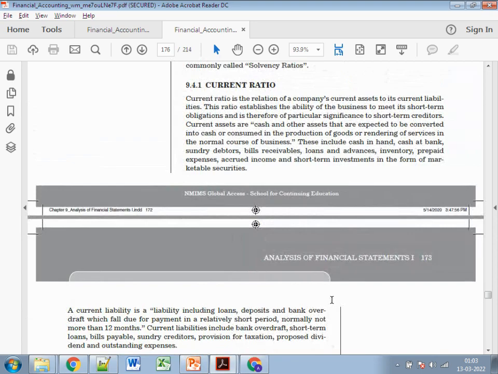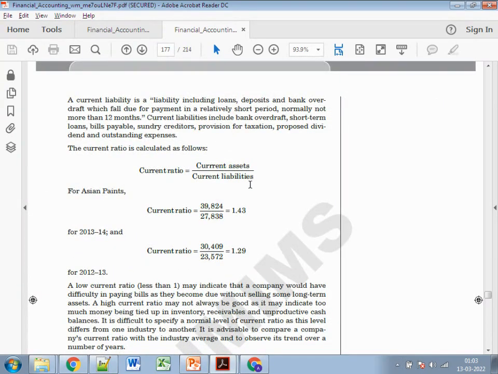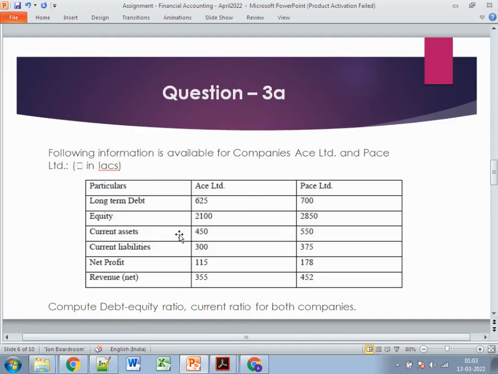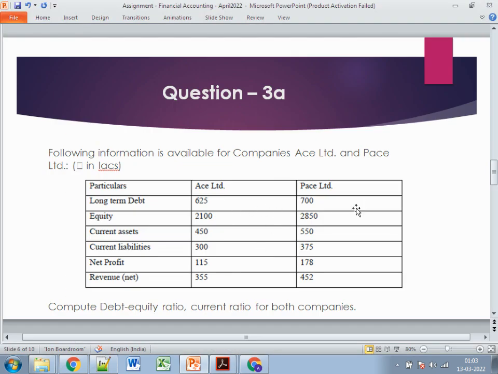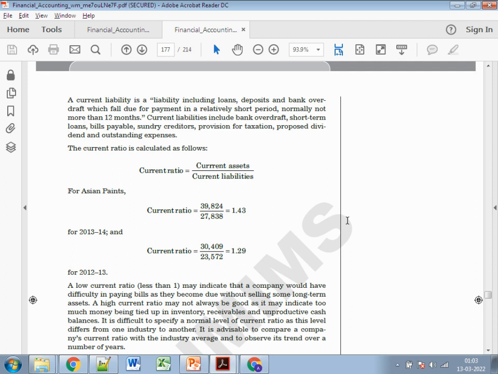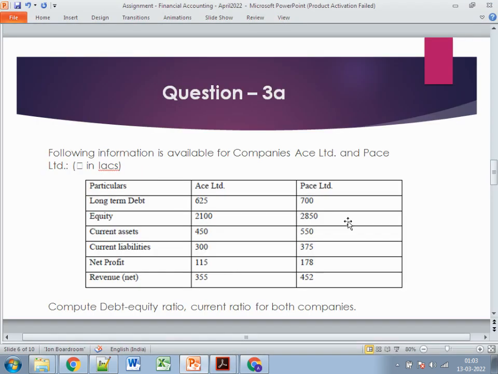Now going back to the current ratio. The current ratio is the current assets divided by current liabilities. So it's 450 divided by 300, and 550 divided by 375. This gives the current ratio for ACE and for PACE Limited. This is the way you just need to explain it. This is again a 500 words, a short one, so it's very easy to write it down. No need to explain too much; 300 to 350 words is totally fine.